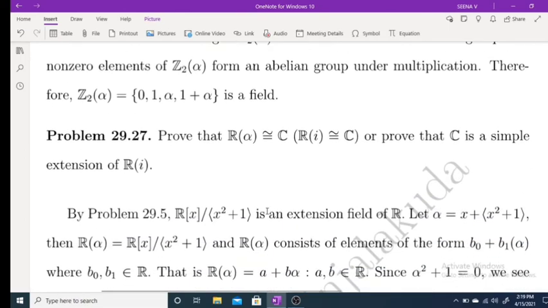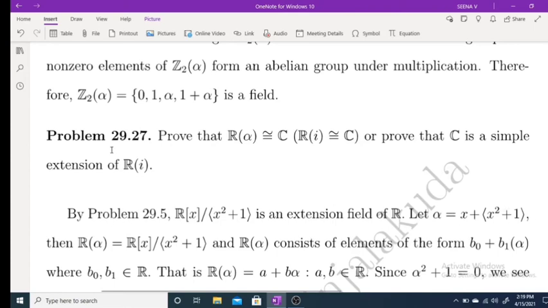Okay. Now you have to prove one problem. Prove that R(alpha) is isomorphic to C. In general, you can say R(i) is isomorphic to C. Or prove that C is a simple extension of R(i).